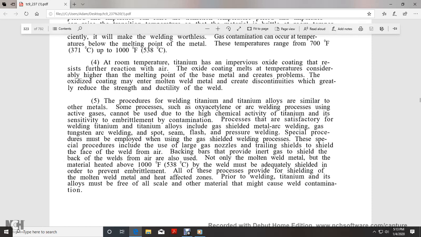Special procedures must be employed when using gas shielded welding processes. These special procedures include using large gas nozzles, trailing shields to shield the face of the weld over the area, and backing bars, and gas to shield the back of the weld. Not only the molten weld metal, but material heated up to 1,000 degrees Fahrenheit by the weld must be adequately shielded in order to prevent embrittlement. All these processes provide shielding of the molten weld metal and heated affected zone. Prior to welding, titanium and its alloys must always be free of scale and other material that might cause weld contamination.